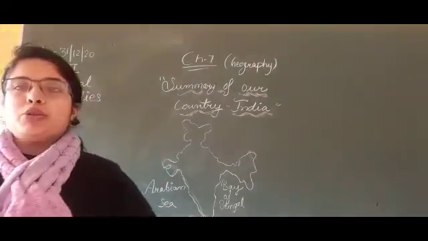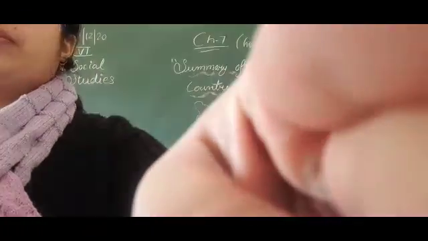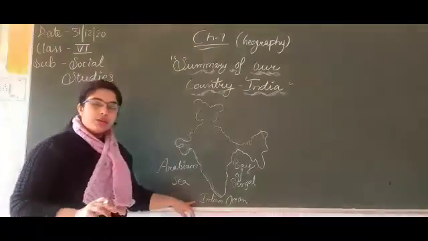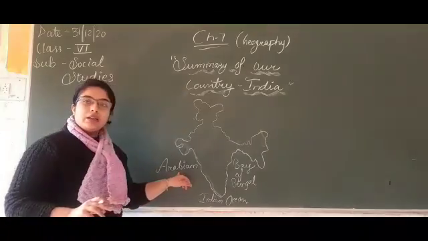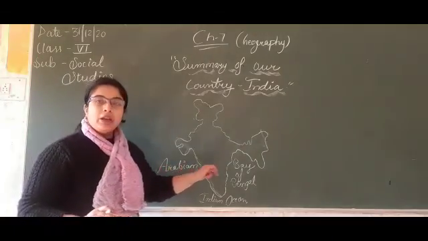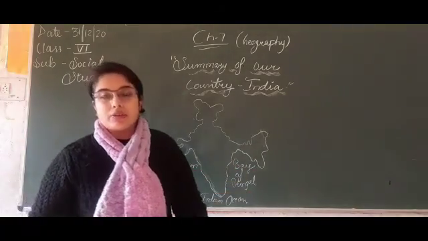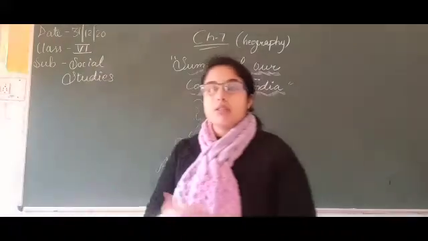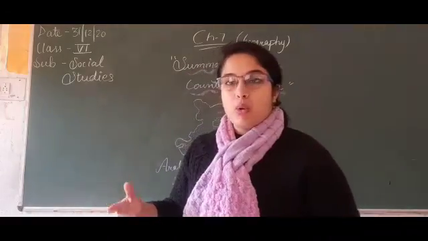Okay, let me show you very perfectly. This one is Indian Ocean in the south, Arabian Sea in the western area, and Bay of Bengal on the eastern side of India. These are the water parts by which India is covered.